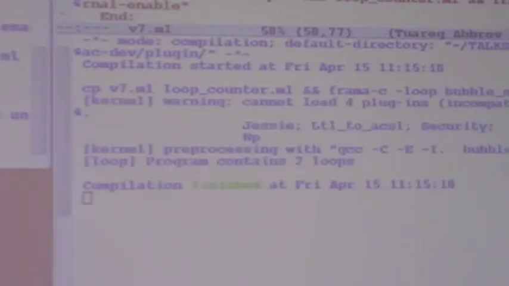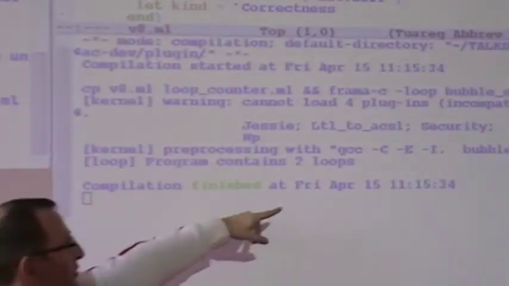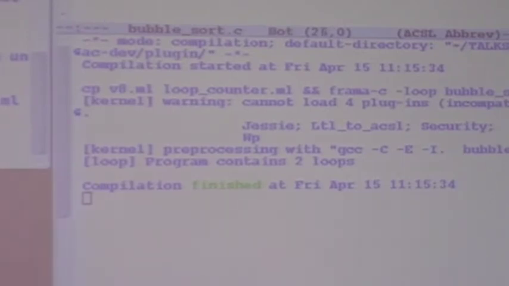Okay, that works. So I run Pharmacy on a single bubble sort program like this. Okay, there are 2 loops in the program.